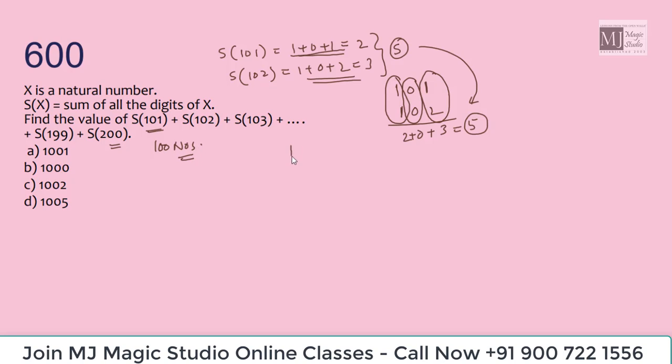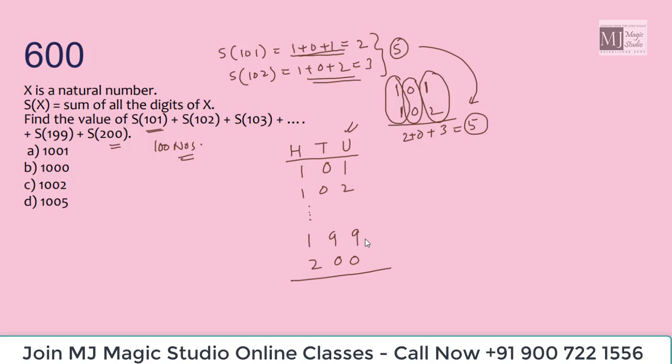Now visualize. We are starting with 101, we have 102, we will be having 199, and then 200. If we look at the unit column, there are 100 numbers in this unit column, starting from 1, 2, 3, 4, 5, 6, 7, 8, 9, 0, 10 numbers. Then again 1, 2, 3, 4, 5, 6, 7, 8, 9, 0, 10 numbers. Then again the same 10 numbers. Such blocks of 10, 10, 10, 10.